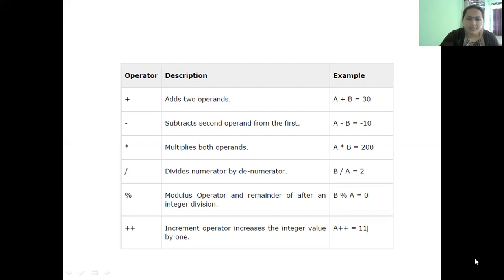The next arithmetic operator is plus plus. So this plus plus operator is called the increment operator. It increases the integer value by 1. Say for example, if I write A plus plus, it's equivalent to writing A plus 1. So my A value is 10. So A plus plus will yield the answer as 11. These are a few arithmetic operators. So along with plus plus, we have minus minus operator as well. And we have a lot of shorthand arithmetic operators also. So in the further classes, we will be learning them also in detail.